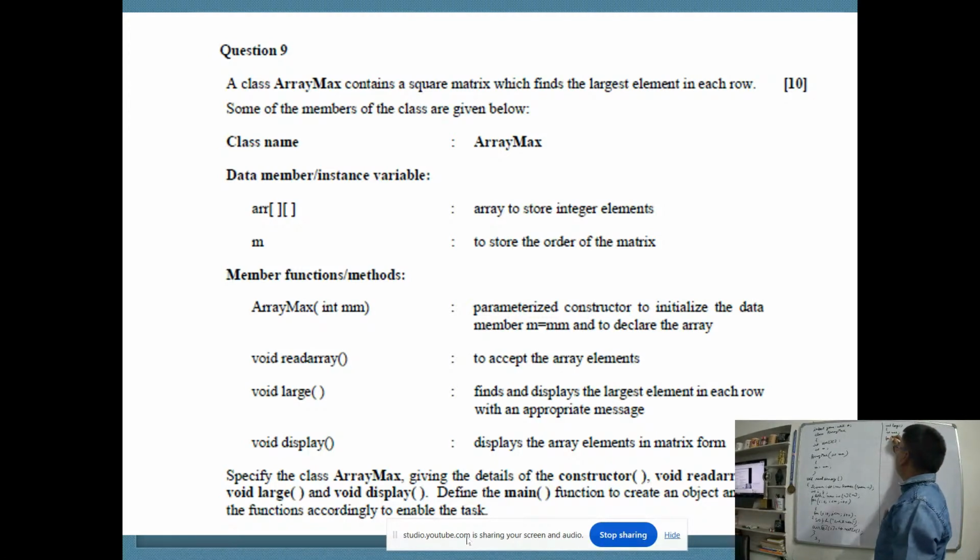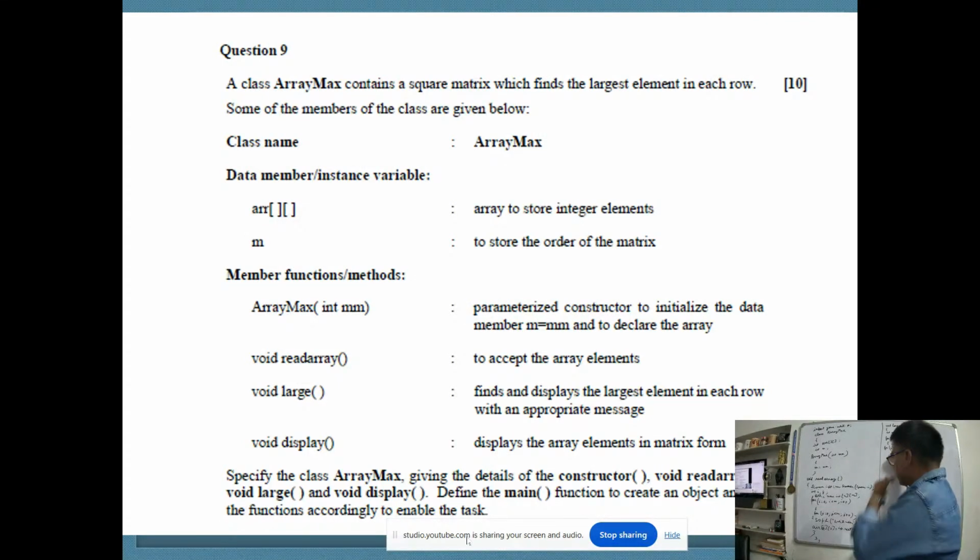Now, for i equal to 0, i less than m, i plus plus, again for j equal to 0, j less than m, j plus plus. Now, here what I'll do, I'll take max as 0. Every time a new value of i comes, max is made 0.